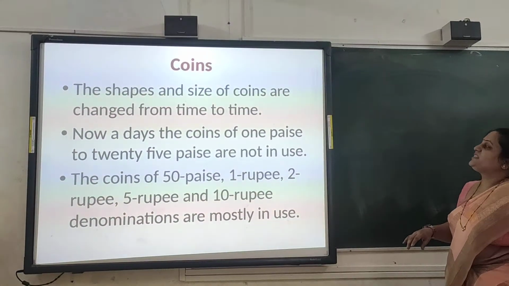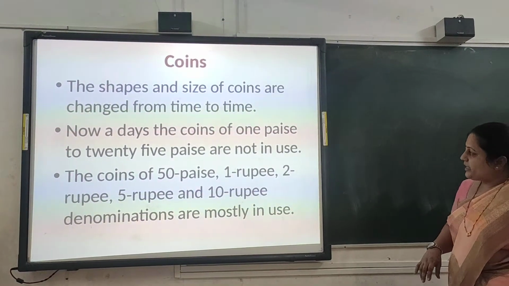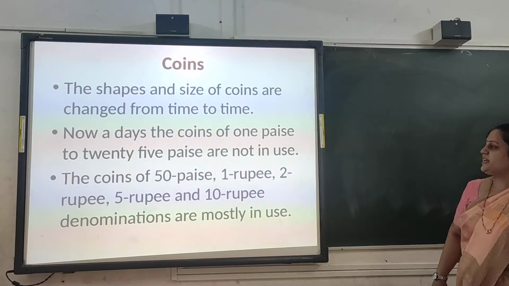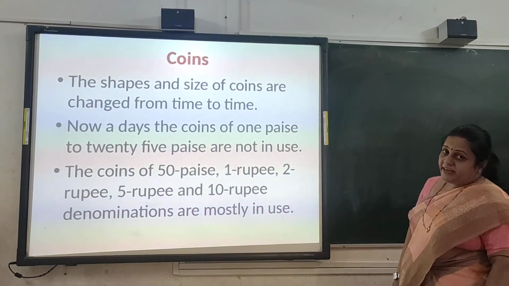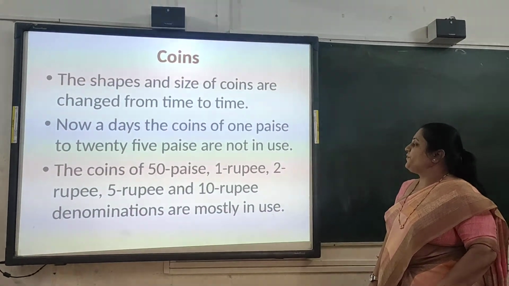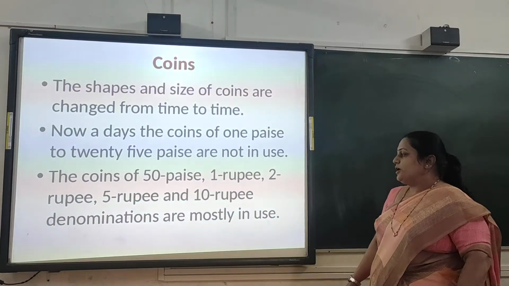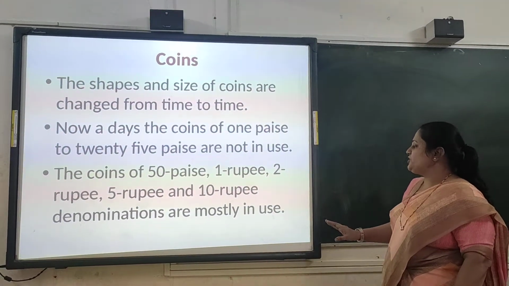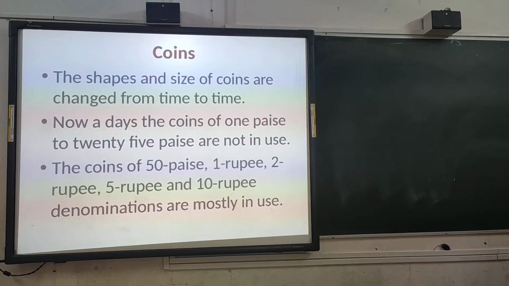The shapes and sizes of coins change from time to time. Nowadays the coins of 1 paise to 25 paise are not in use. Earlier they were there, and I will show you pictures of those also. The coins of 50 paise, 1 rupee, 2 rupee, 5 rupee and 10 rupee are the denominations mostly in use now. We are still using these coins.